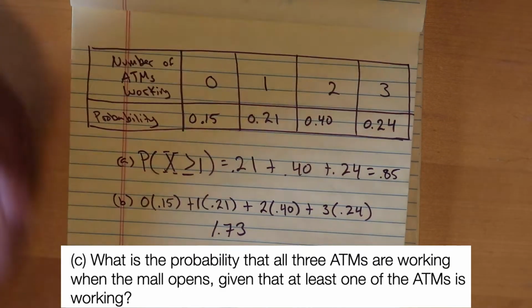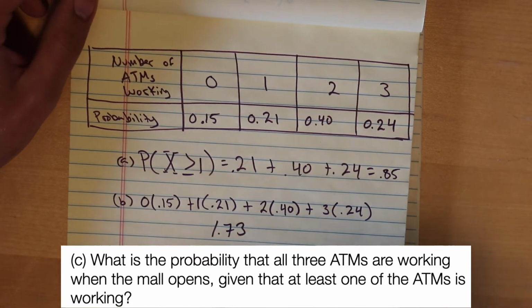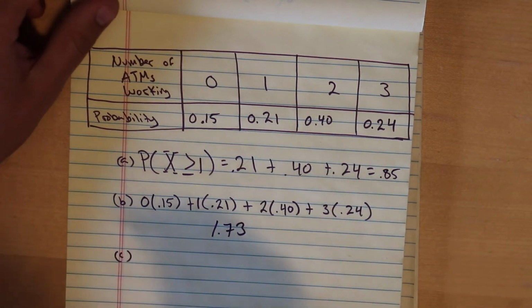What is the probability that all 3 ATMs are working when the mall opens, given that at least one of the ATMs is working? So what's the probability that all 3 ATMs are working, given that at least one of the ATMs is working? Okay, so I'm going to write this.